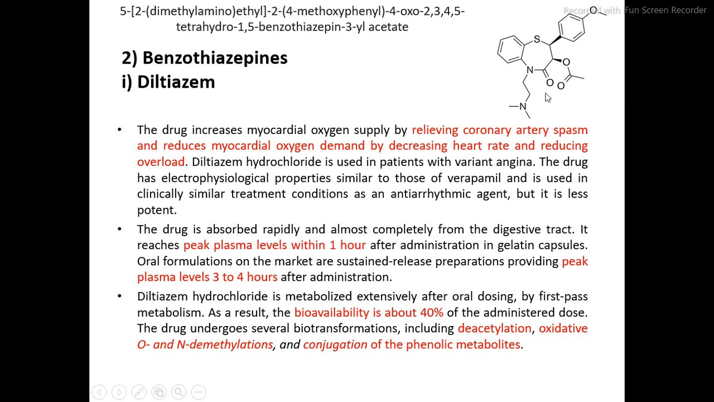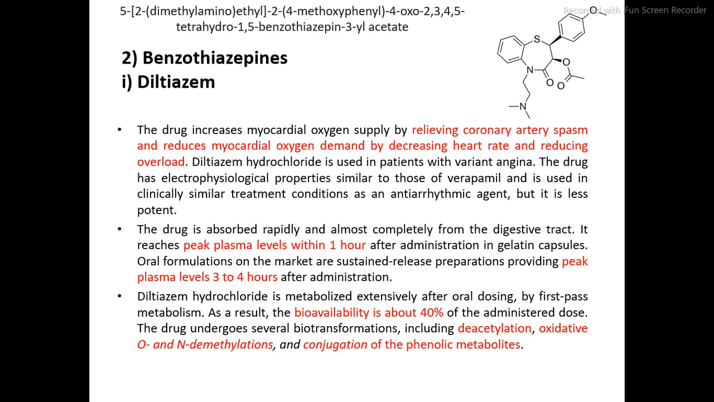Now this drug increases myocardial oxygen supply by relieving coronary artery spasm and reduces myocardial oxygen demand by decreasing heart rate and reducing overload. Diltiazem is used in patients with variant angina. The drug has electrophysiological properties similar to those of verapamil and is used in the treatment as an antiarrhythmic agent, but it is less potent.